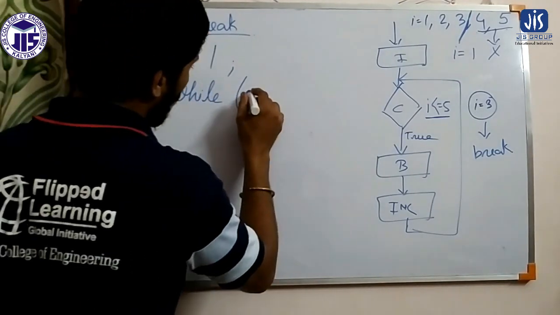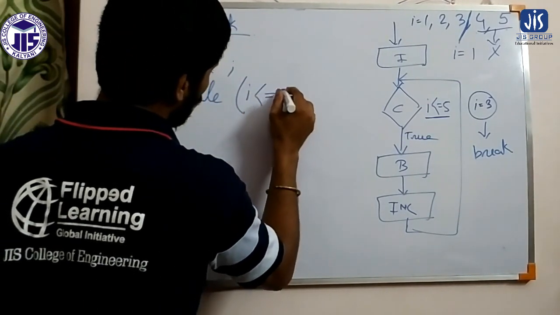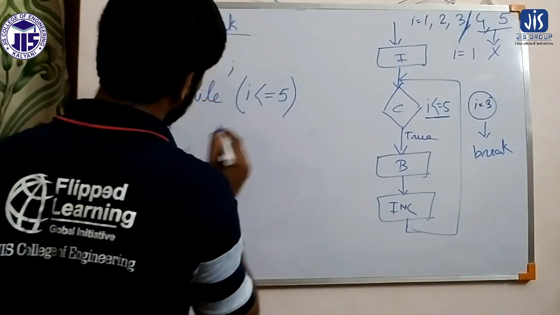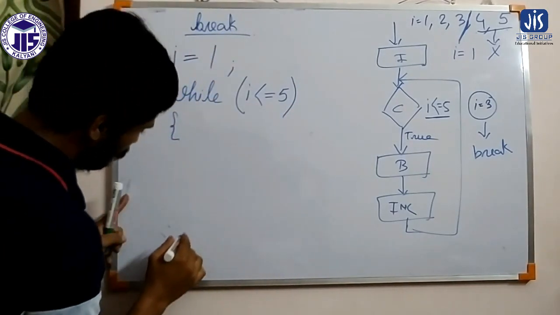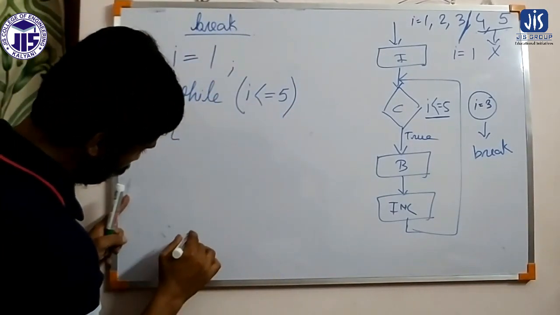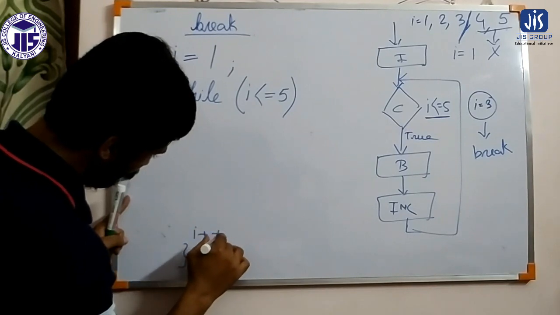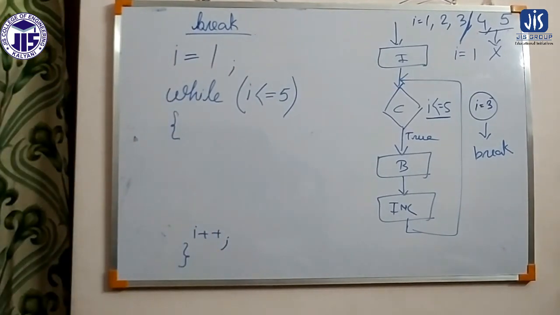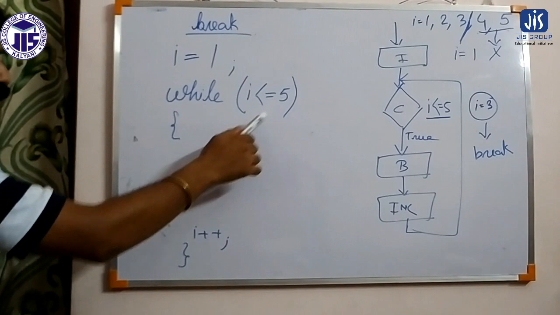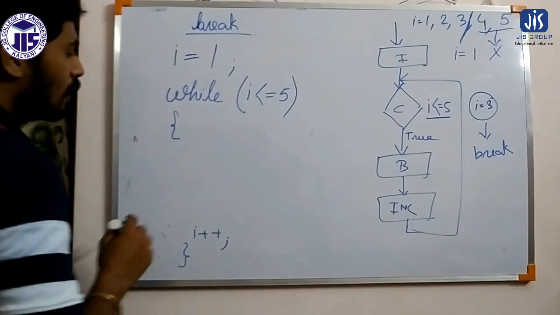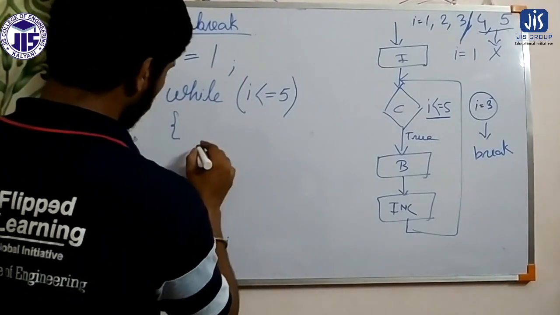While I less than equal to 5. So these are the 3 components of my while loop: initialization, condition, and increment. Now here I print the value of I.